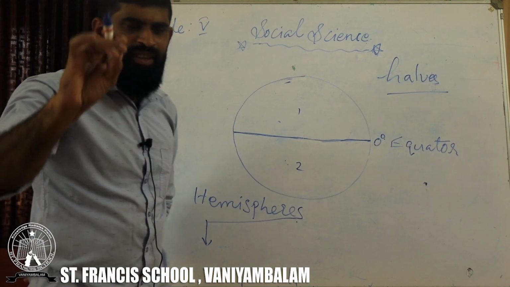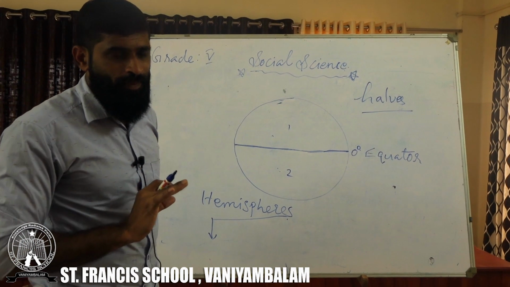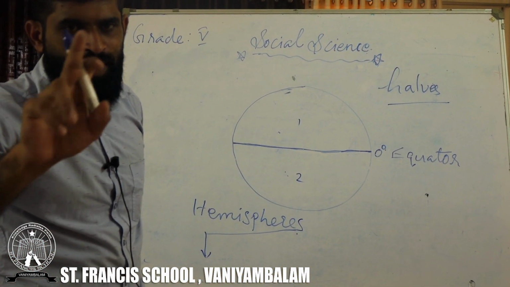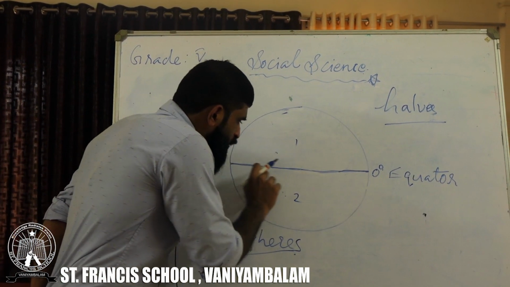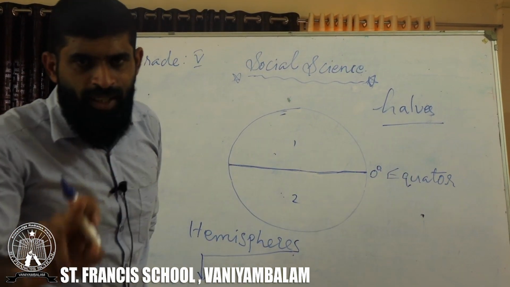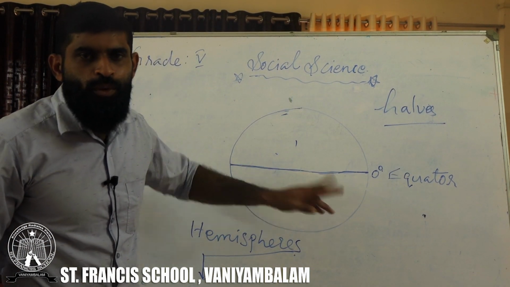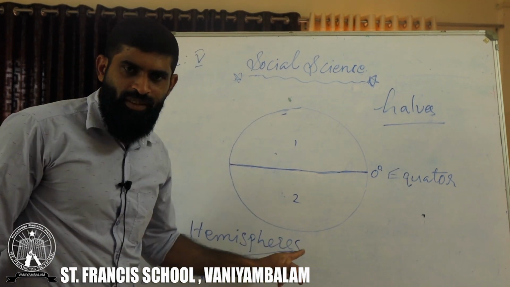You can define it in a simple manner: the 0 degree latitude passes through the middle part of the Earth and divides our Earth into two equal halves. It's called a hemisphere.